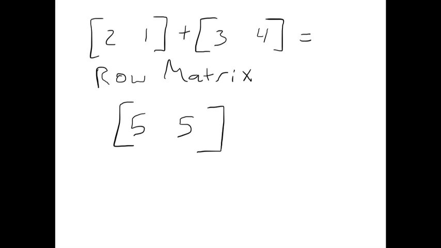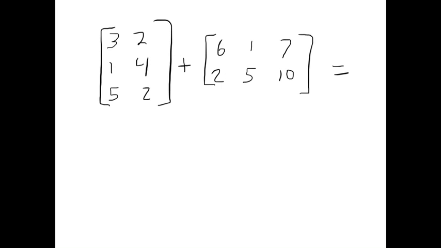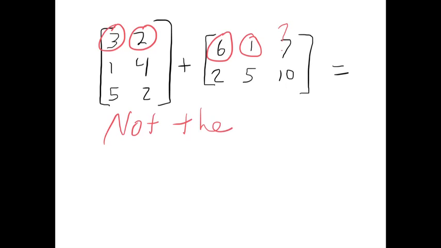If you only have 1 column but multiple rows, it's called a column matrix. So here we've got an example where, let's see, I guess we would take the first thing and add it with the first thing, and the second thing, and you add it to the second thing, but what do you do with this guy right here? What do you add to the 7? The answer is you can't do it. These are not the same size.